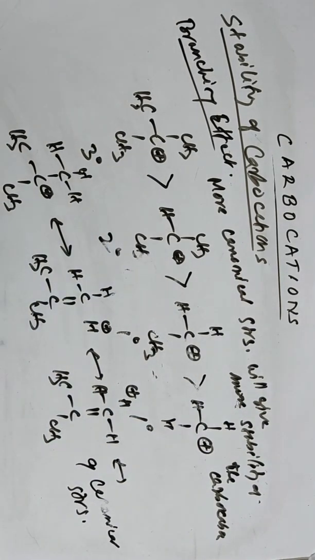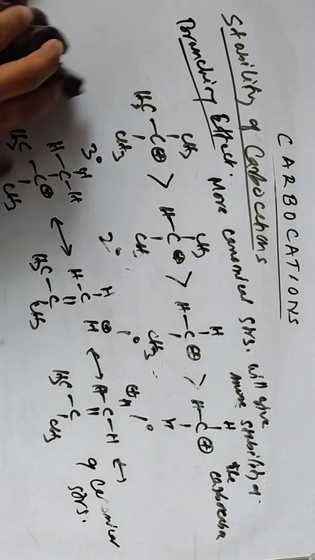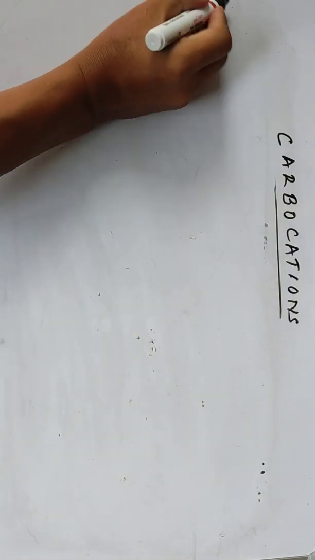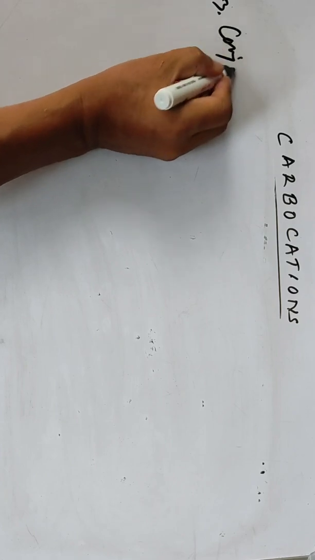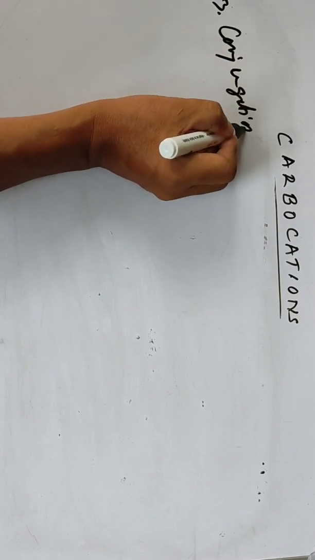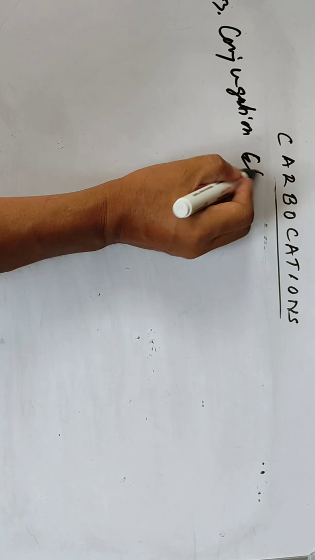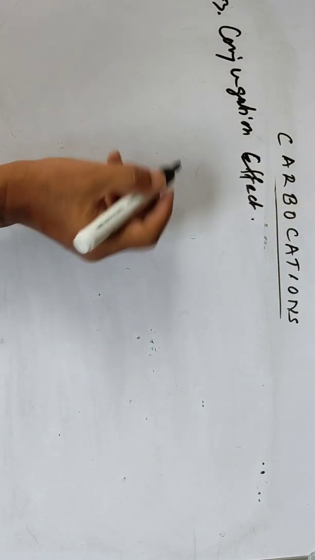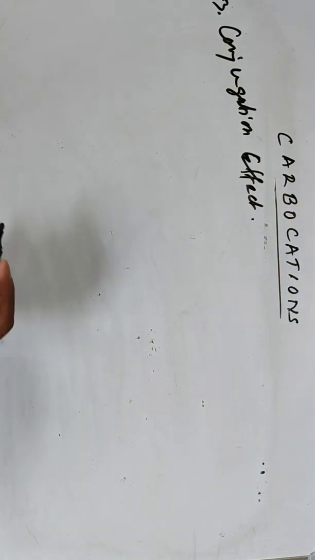Now we have another effect, the conjugation effect, for the stability of carbocation. If it is conjugated with a double bond, there is more effect. So the third one is the conjugation effect. More conjugation will give more resonance structures.